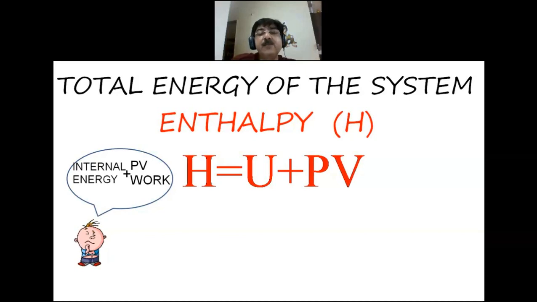Now friend, this enthalpy is also a state function. The change will depend on the initial and final state and not on the path. So H is a state function. The basic reason why H is a state function is that internal energy is a state function, PV work, pressure volume type, is also a state function. So the sum total of two state functions has to be a state function.